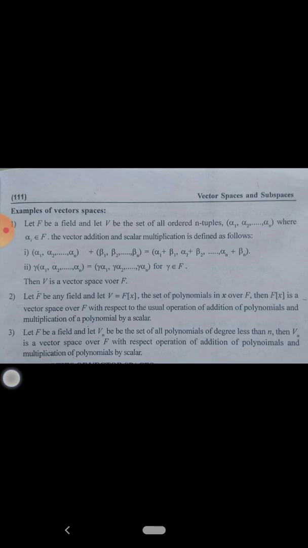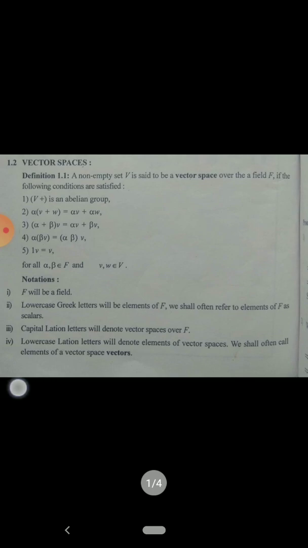Okay, these are some examples to understand the definition. But students, here in the definition you have to remember that there are two binary operations. First is addition and second is multiplication. Addition is called an internal binary operation and multiplication an external binary composition.